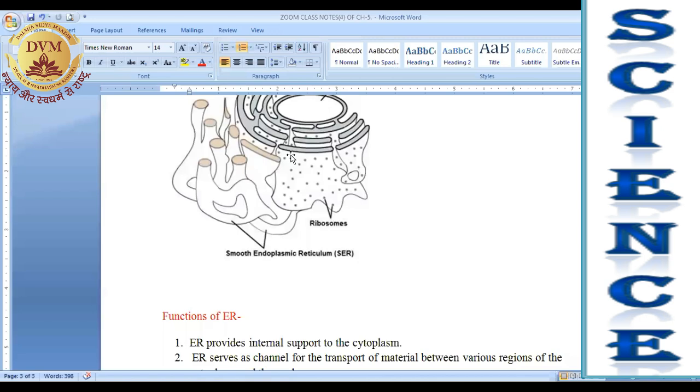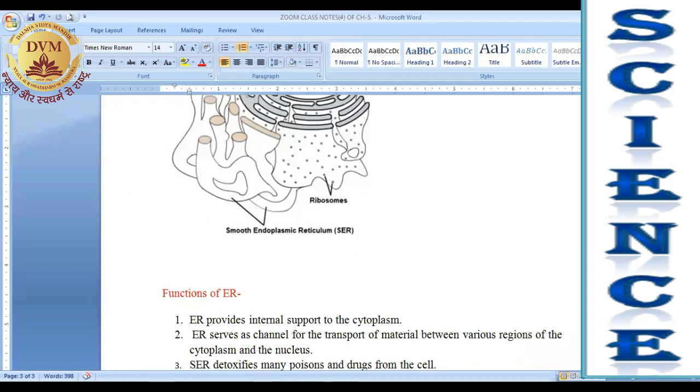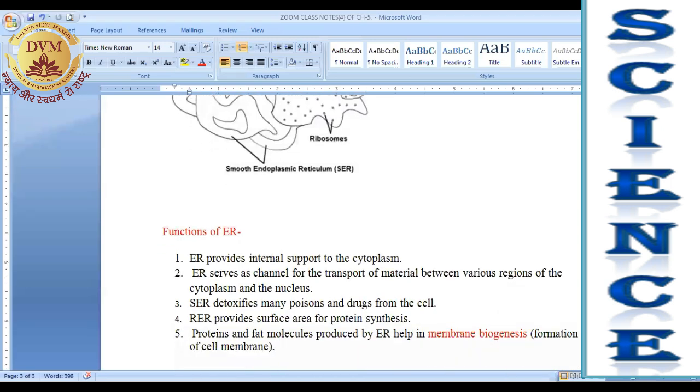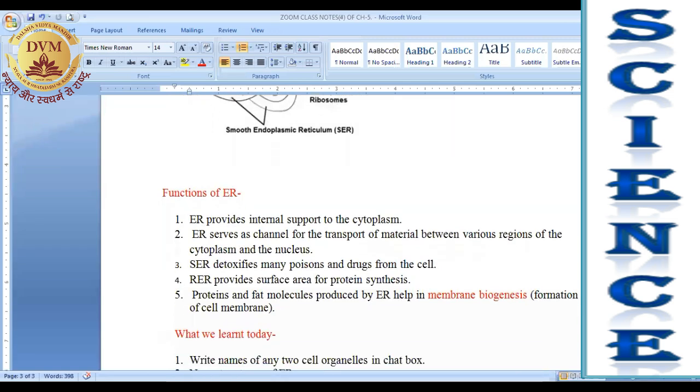So in this way we can say that ER indirectly helps in the formation of proteins. Proteins are formed by the ribosomes but are stored by the ER. Is it clear, Sanya? So these are some functions of ER.